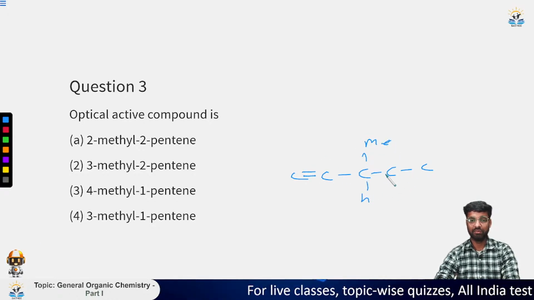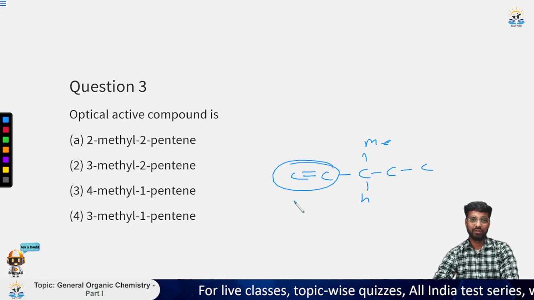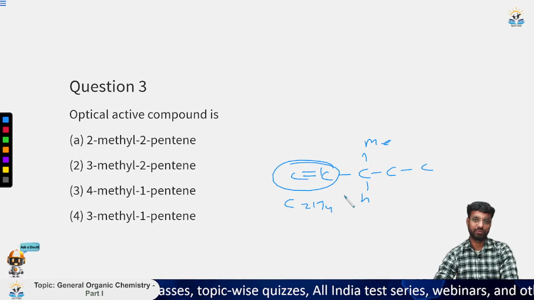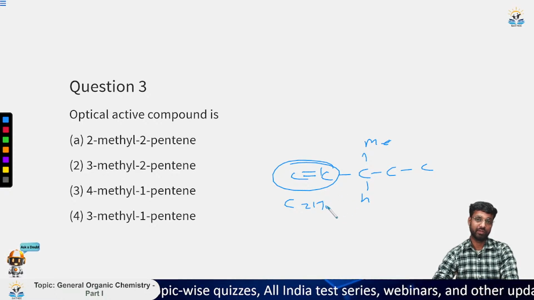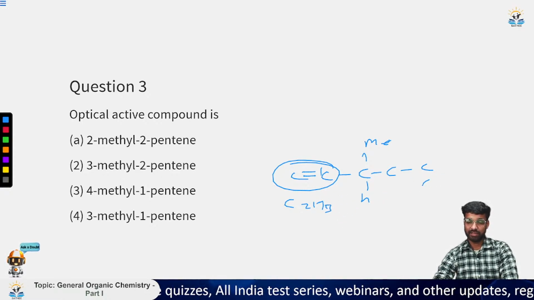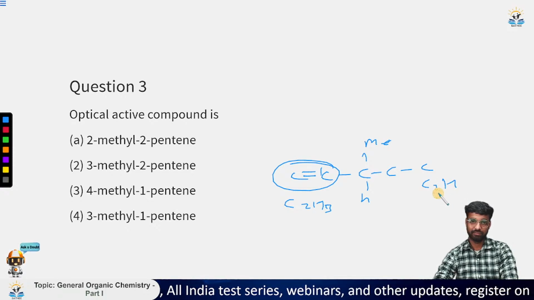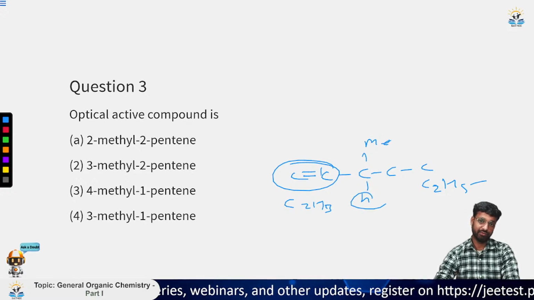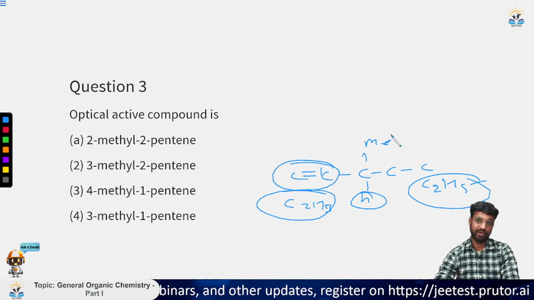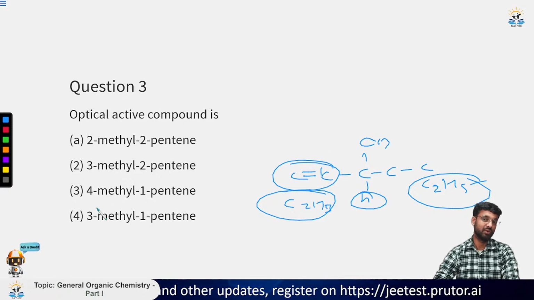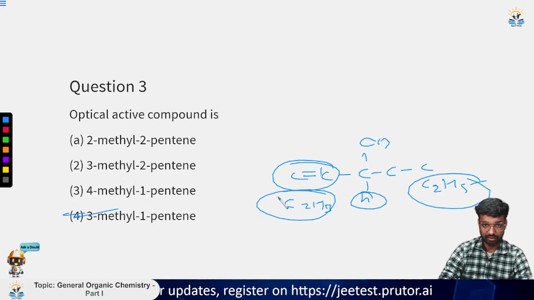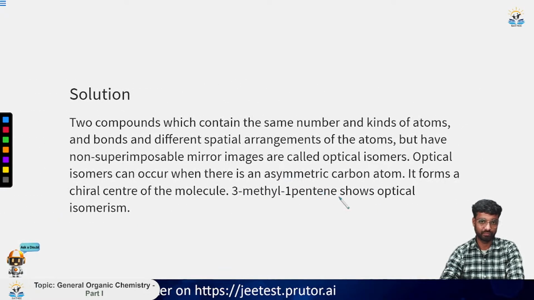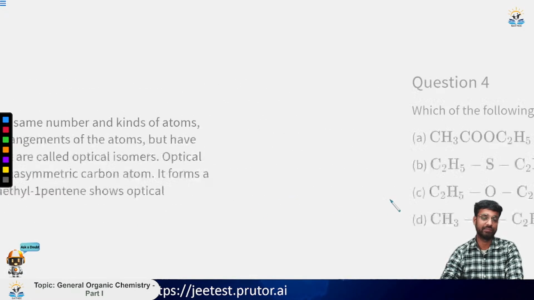If you look at this compound, it has C2H3 on this side, and then C2H5 on this side. This is the CH3 and H. So all four substituents are different. So this is the chiral center, and it also does not have a plane of symmetry. Okay, so this is the optically active compound. So the answer is 3-methyl 1-pentene.